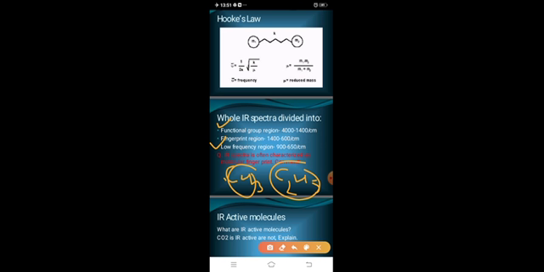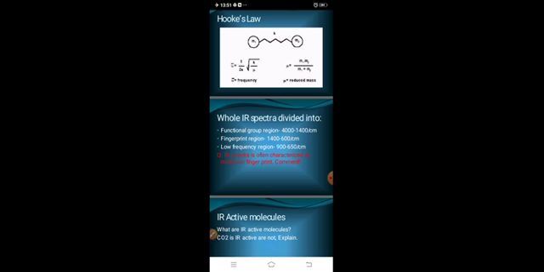So fingerprint region gives identification of a particular carbon chain, where it shows what bonding is actually found between the atoms, and it is the identity of a compound. So overall the spectra is divided into two parts, functional group region and the fingerprint region. Functional group region gives us an idea about what functional group is actually present, and fingerprint region gives the idea of what the chain actually is, what bonding occurs between the atoms. That overall we get with the help of this spectra.